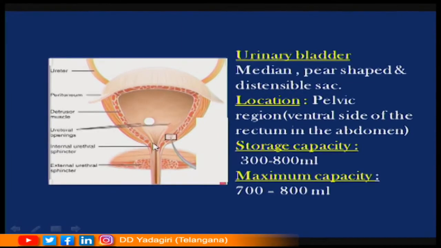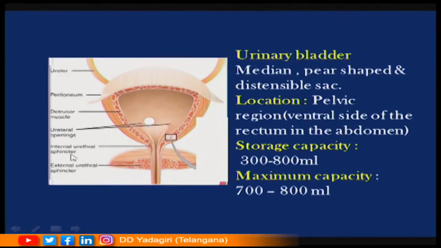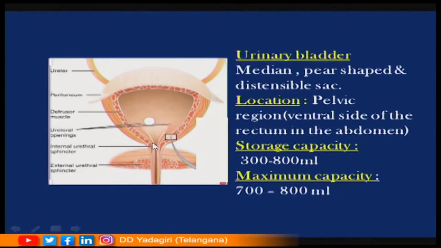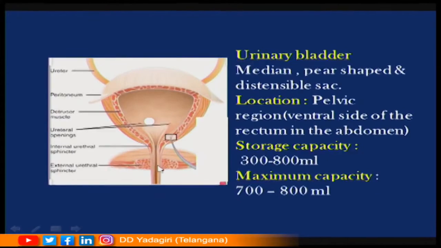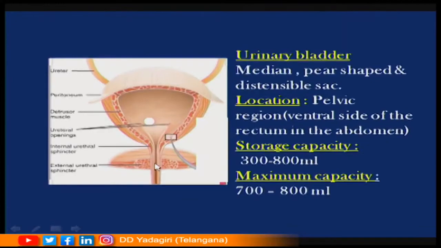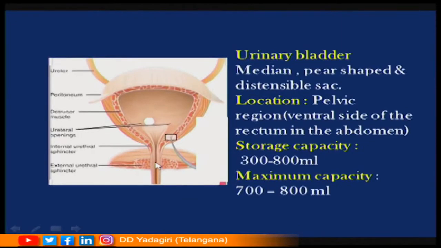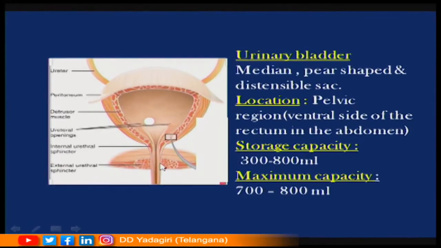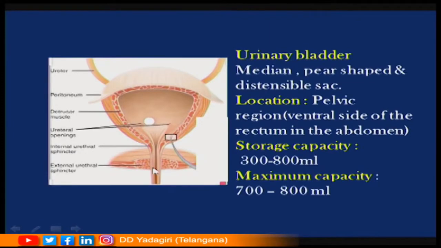The one present towards the inner side is called the internal urethral sphincter, which consists of smooth muscles or involuntary muscles, and the one present towards the outer side is called the external urethral sphincter, which consists of striped muscles or voluntary muscles. So, the relaxation of the internal sphincter is not under our conscious effort, whereas the relaxation of the muscles present in the external urethral sphincter is under our conscious effort.